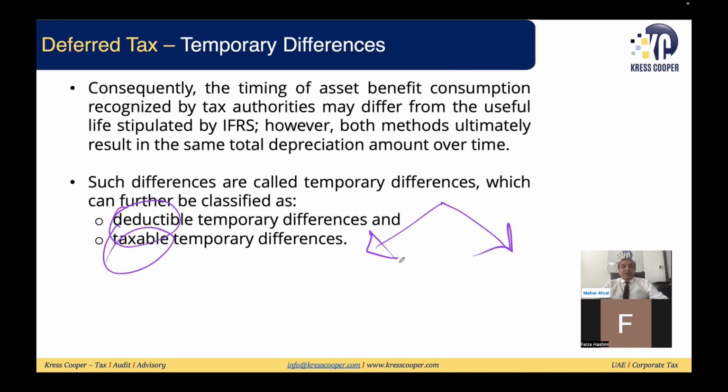In the same way, deductible temporary differences are there as well. Where deductible temporary differences arise, you are paying more tax now, and you will be liable to pay lesser tax in the future. Once you are paying more tax now, you will be booking it as an asset, and the same you will be adjusting in your future liability. So these are called deductible temporary differences.